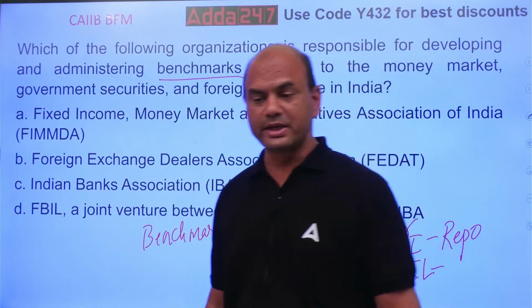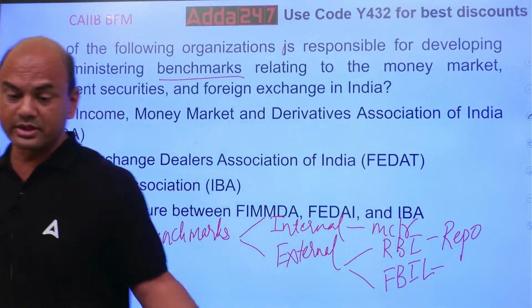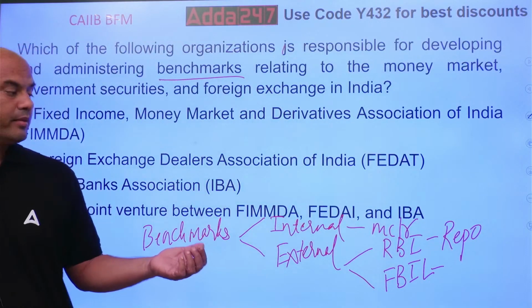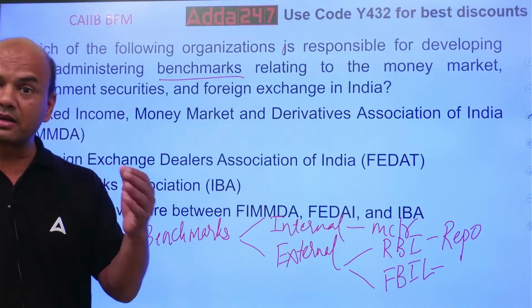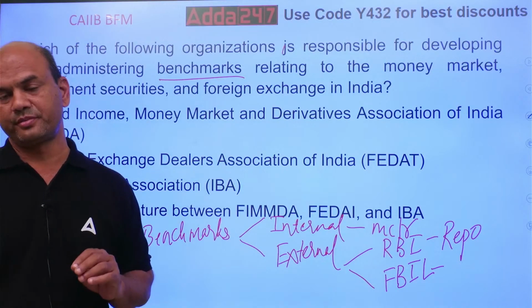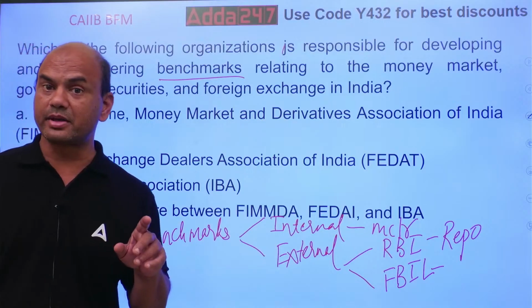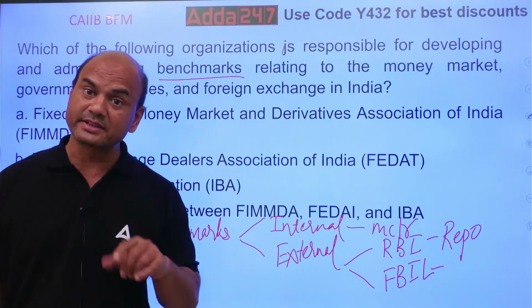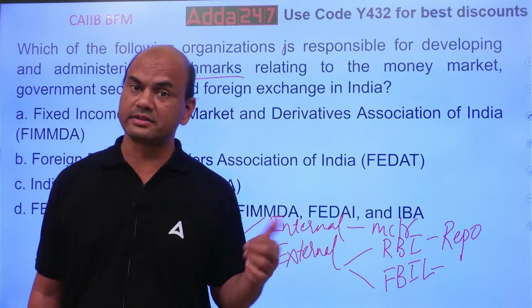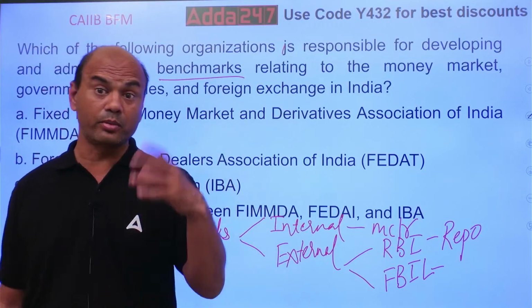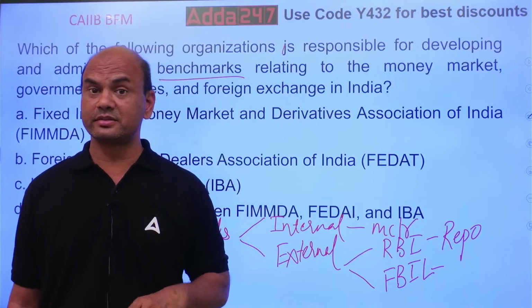Kindly note this very important term. Benchmarks for any bank lending are of two types, internal and external. The internal benchmark is designed by the bank itself, MCLR, marginal cost of lending rate. There are four components to it. You might be knowing this, right?